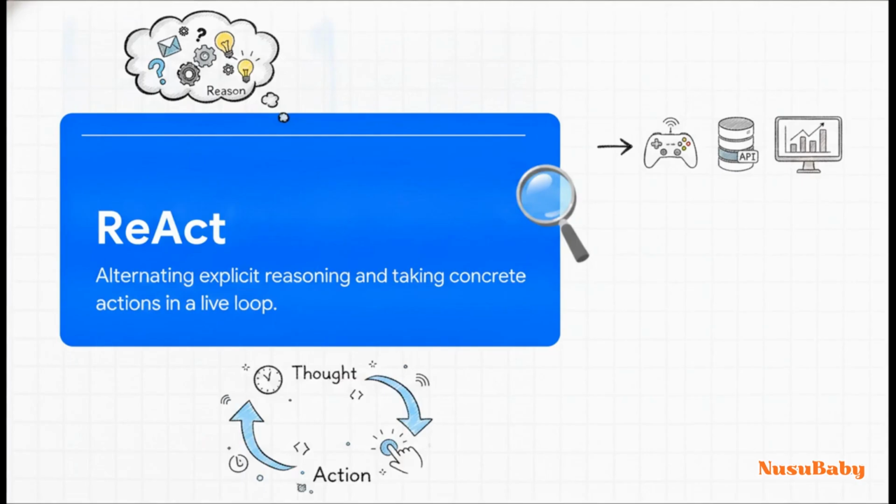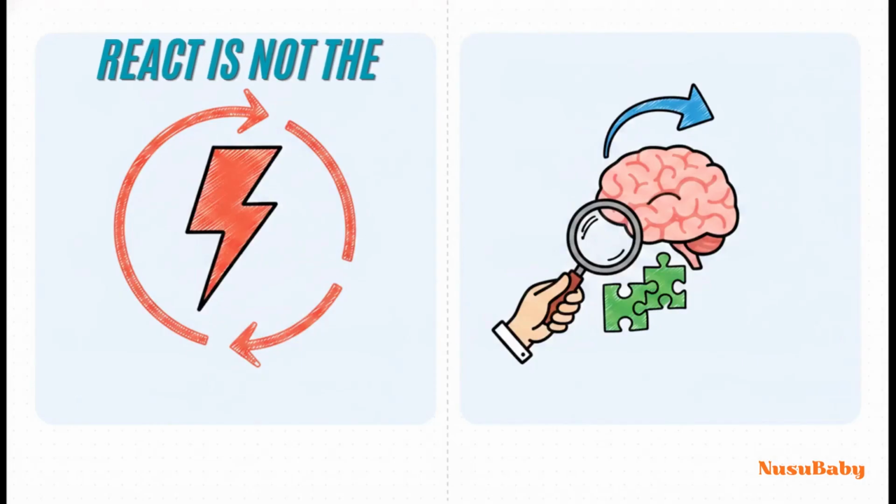Imagine you want an agent to pull live data from the Google Play Console API. It thinks about what metrics it needs, executes the API call, observes the JSON response, and then reasons about what to do next. It's like a live debugging partner. But ReAct isn't the only way.